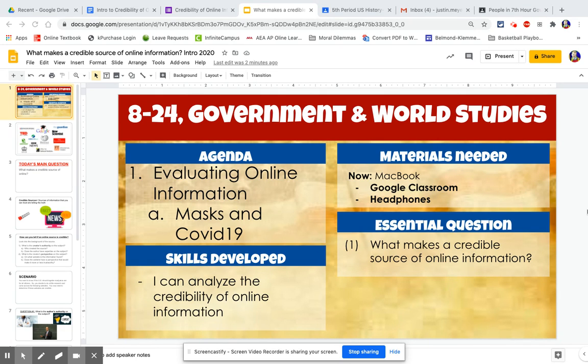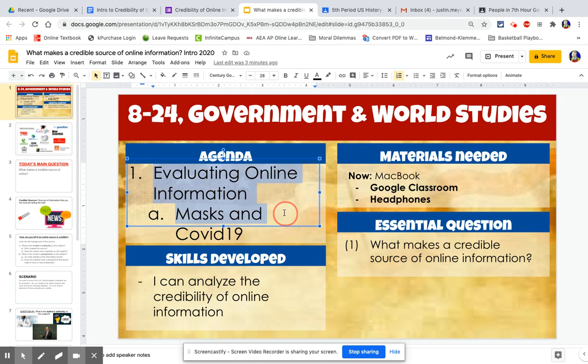All right. So every day, this is for both my government and world studies classes, I'm going to have an agenda up on the board, something like this. This is just a little bit of, hey, this is what we're trying to accomplish today. And really, this first week, what we're going to hit hard is being able to evaluate online information. So I've got an activity today where you're going to start to evaluate some online information about masks and COVID-19.